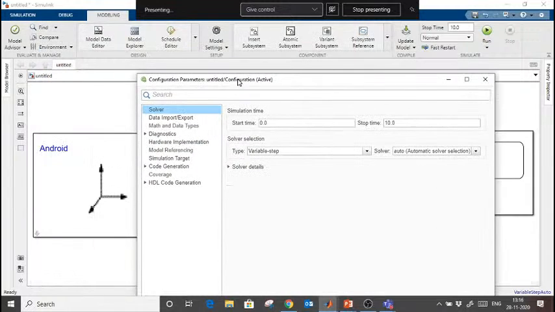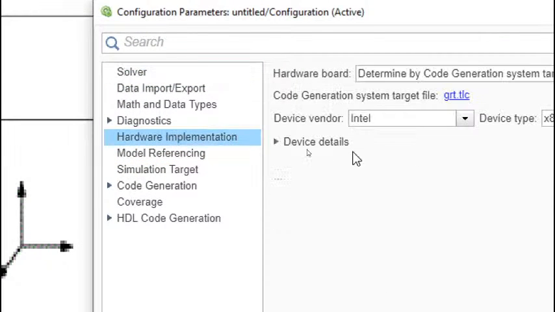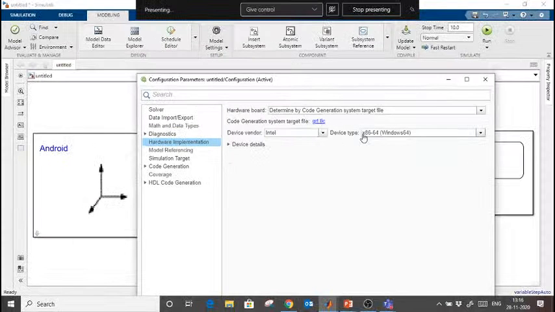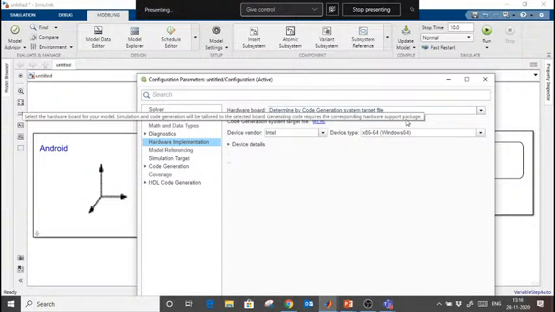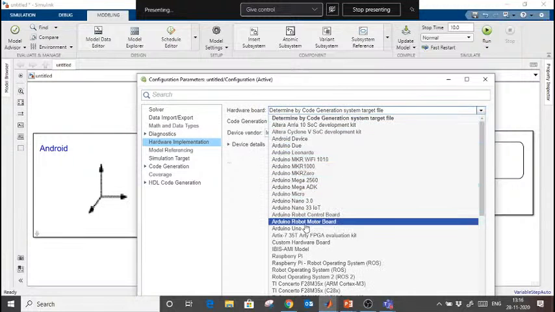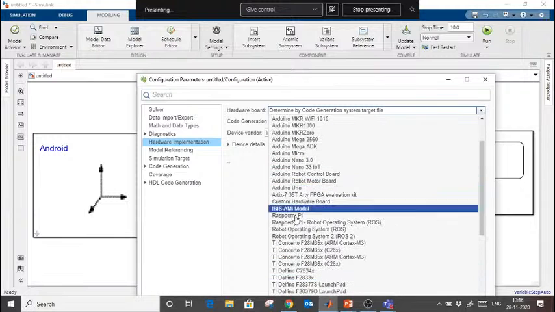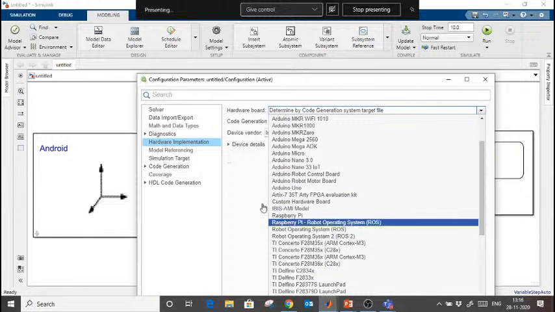From this model setting we have to go here in hardware implementation. Now you can choose hardware, that on which hardware are you going to deploy this model. So different hardware, different Arduino models are also available, Due, Lino, Mega, and if you have Raspberry Pi, you can select a Raspberry Pi also for that.